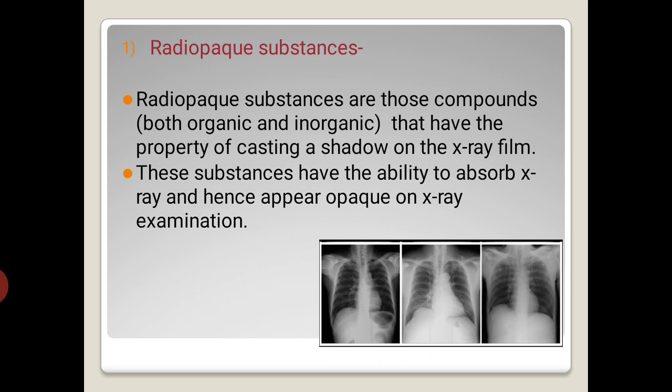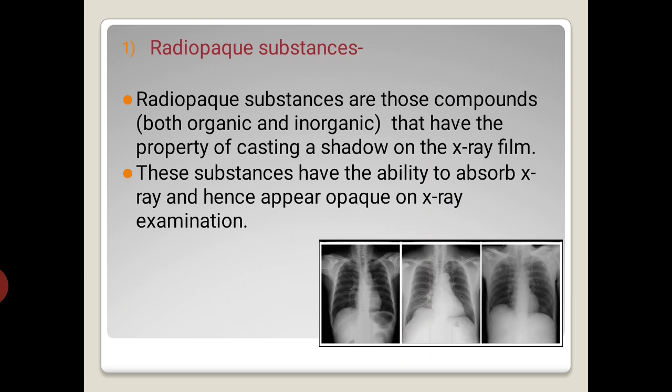Radio-opaque substances are those compounds, they may be inorganic or organic, and they have the property of casting a shadow on X-ray film. These substances have the ability to absorb the X-rays and hence they appear opaque on X-ray examination. They are also called X-ray contrast media. So what happens? They are inorganic or organic substances and they have the capability to absorb the X-rays and